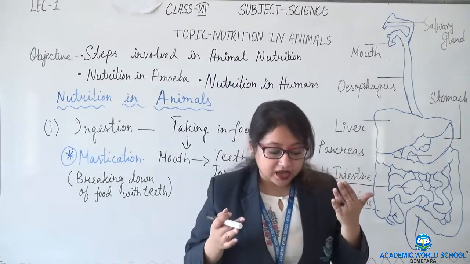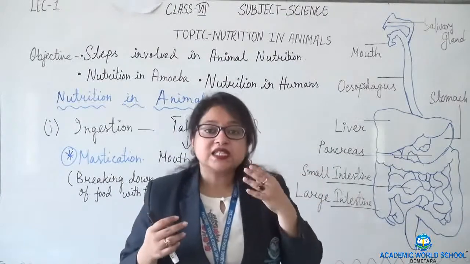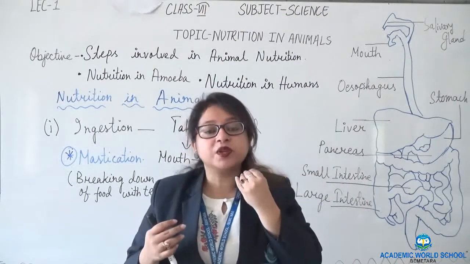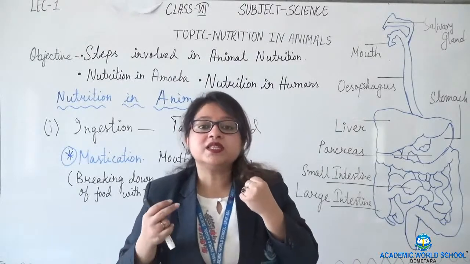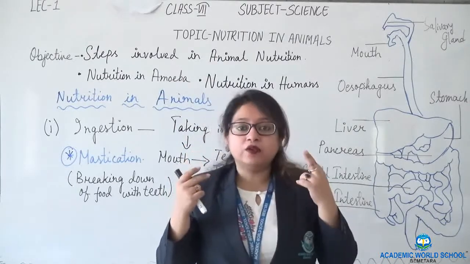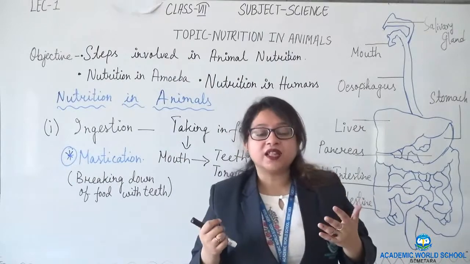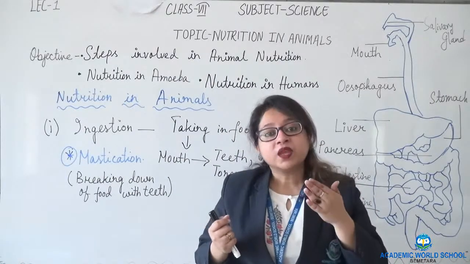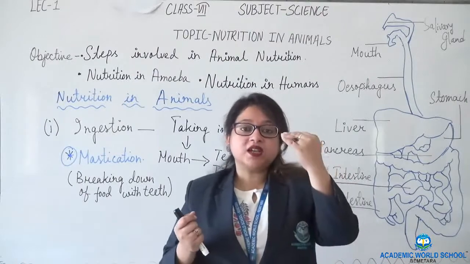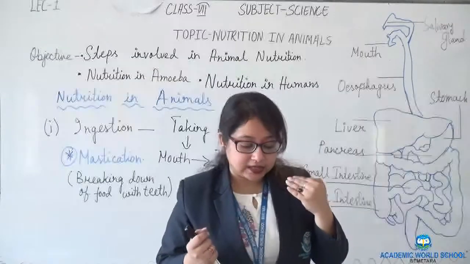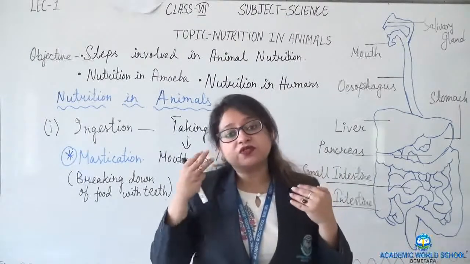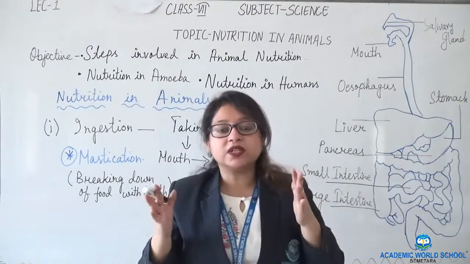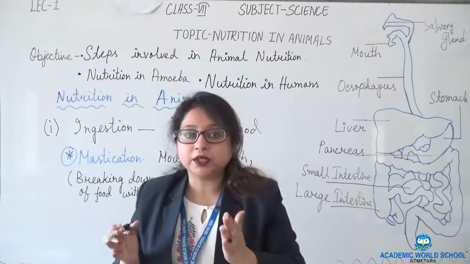After that we are having premolars, that is total 4 premolars on the upper jaw and 4 on the lower jaw. Means 2 on the left side and 2 on the right side. After that we are having total 12 molars, of which 6 on the upper jaw and 6 on the lower jaw, of which 3 on the left and 3 on the right. This comes the set of the teeth, and we are having total 32 teeth.